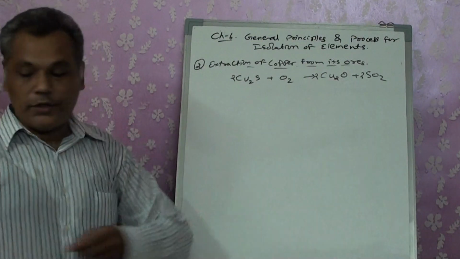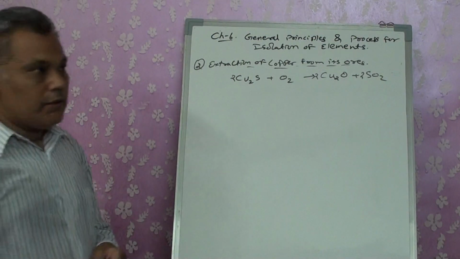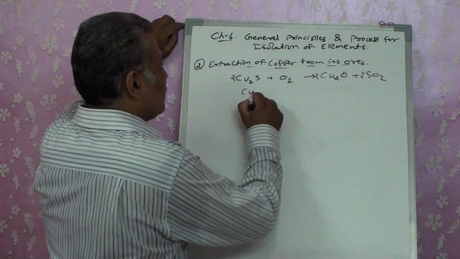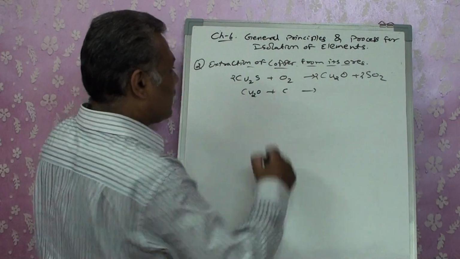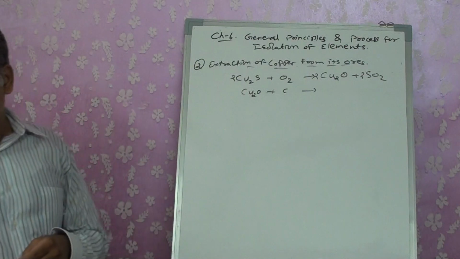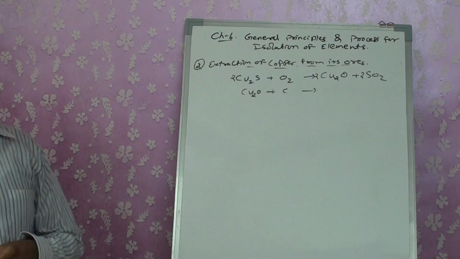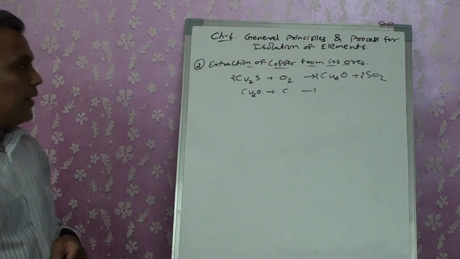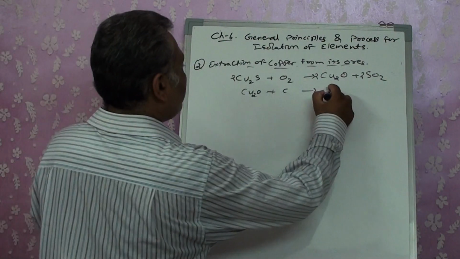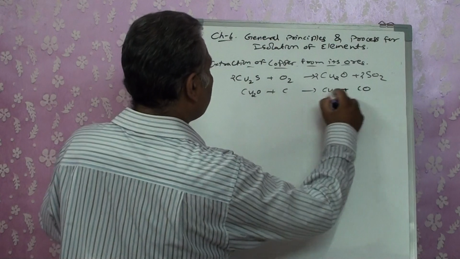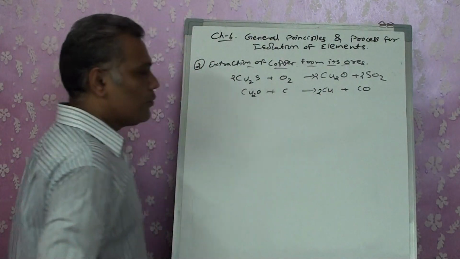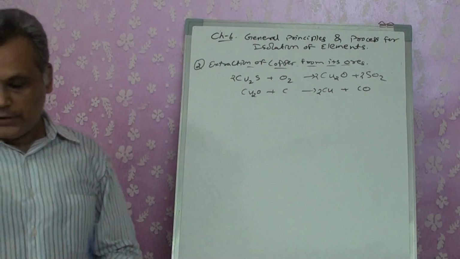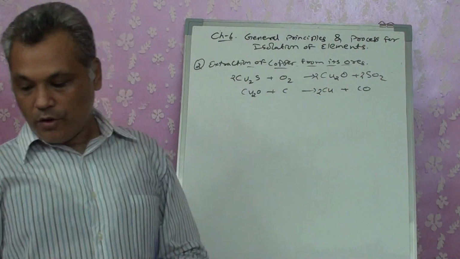So it got converted into copper oxide. This oxide, Cu2O, is reacted with C. When this is done, it gets converted into 2Cu plus CO. So we got copper.